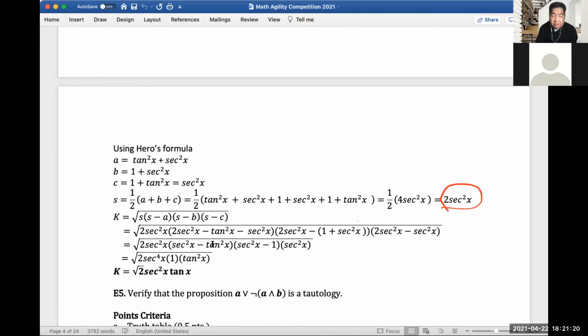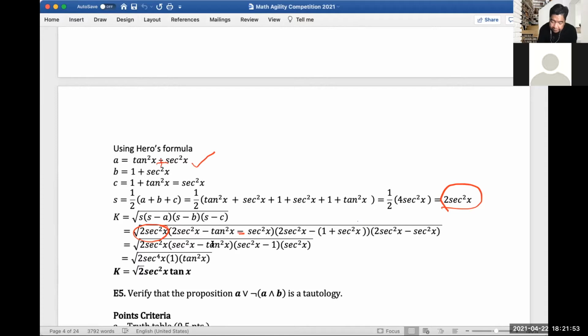And the formula for area is K equals the square root of s times s minus a, s minus b, s minus c. So simply substitute this. So we get s, which is this, and then s minus a, so 2 secant squared x minus tangent squared and secant squared. So I distributed the negative part. So this becomes negative here instead of positive here.